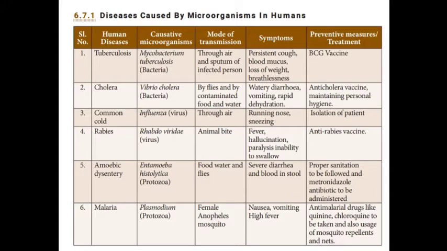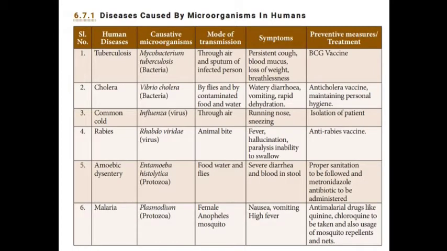Then the fifth disease, amoebic dysentery, which is caused by a protozoa called Entamoeba histolytica. Mode of transmission: food, water, and flies. Symptoms: severe diarrhea and blood in stool. Treatment: proper sanitation to be followed and metronidazole antibiotic to be administered.